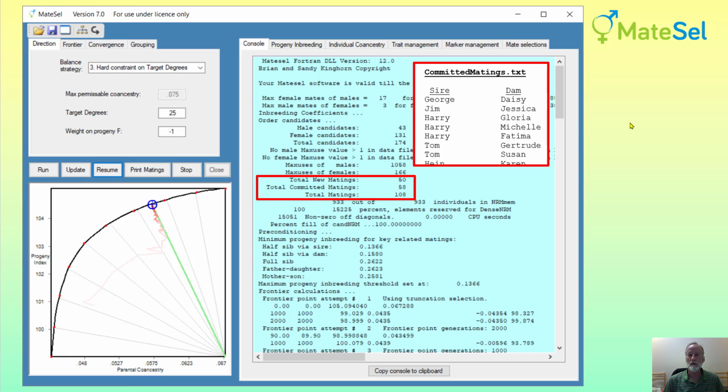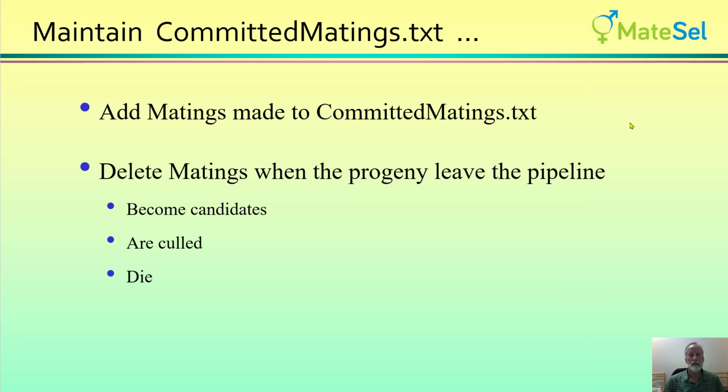So let's look at CommittedMatings.txt. That's a file that you maintain between different runs, typically in a pig or poultry operation that will be done weekly. And what you do is between each round you add the matings that have been made into CommittedMatings.txt, and you delete or weed out those matings where the progeny have already left the pipeline in one way or other, and that is they've become candidates themselves, or they have been culled, or they die.